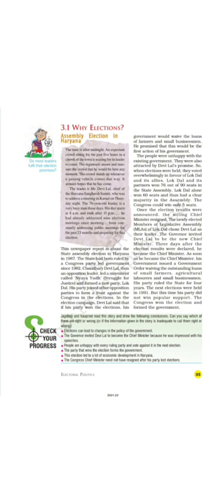Third, they can choose the party whose policies will guide the government and lawmaking. These are the three choices of the voters.